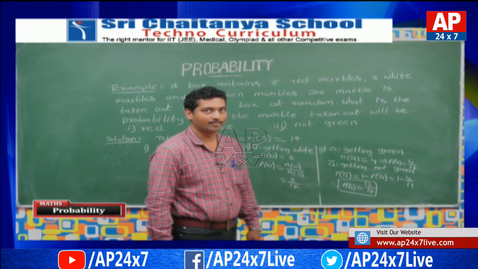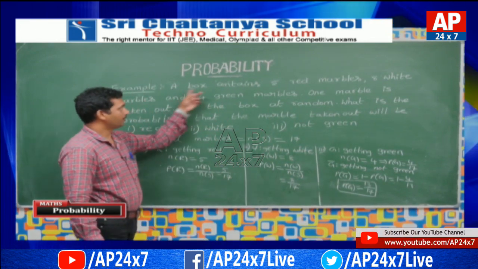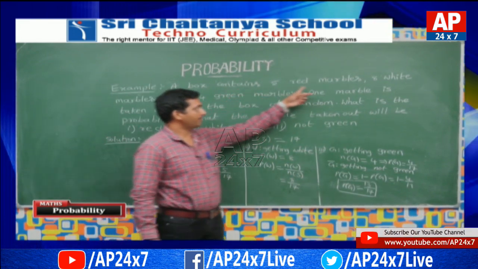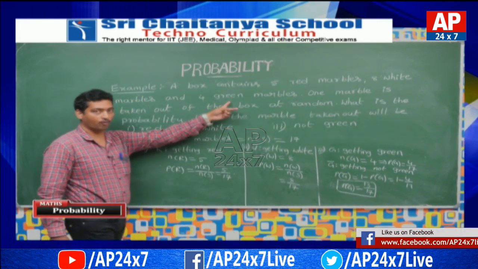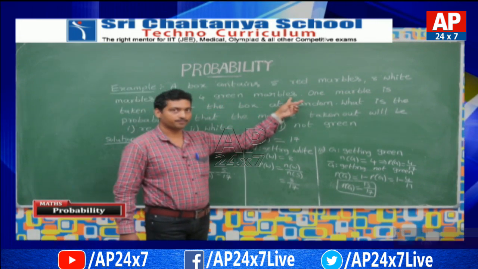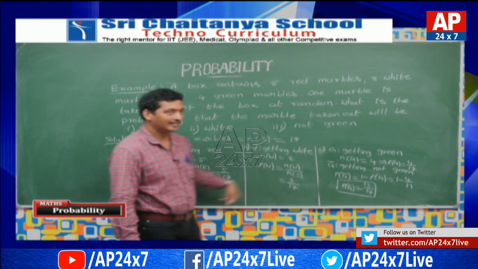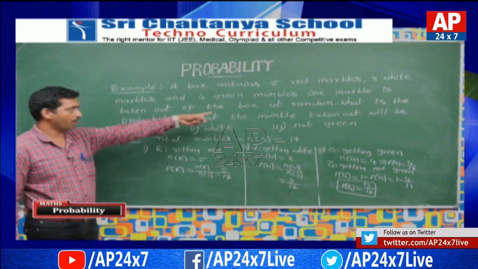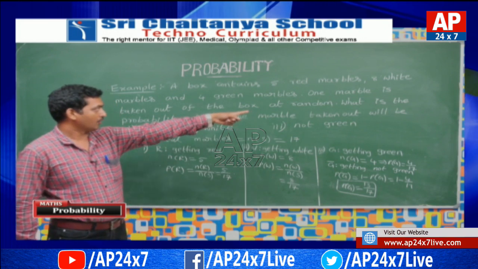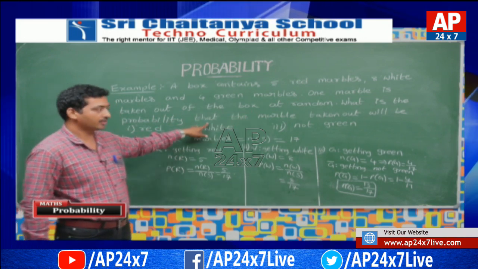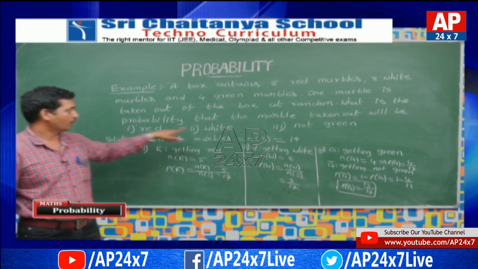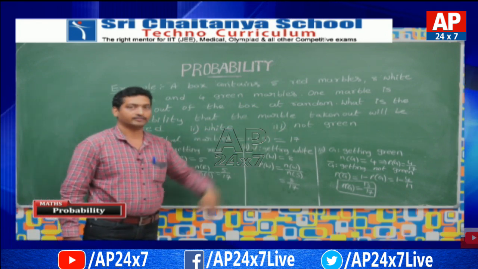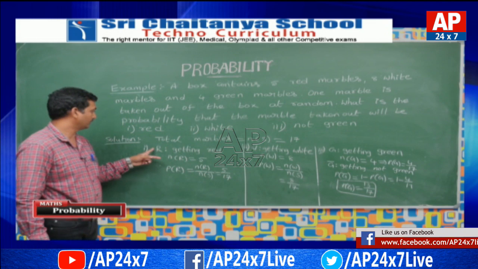Let us see another example. A box contains 5 red marbles, 8 white marbles and 4 green marbles. One marble is taken out of the box at random. What is the probability that the marble taken out will be red, white and not green? Now let us see the solution.